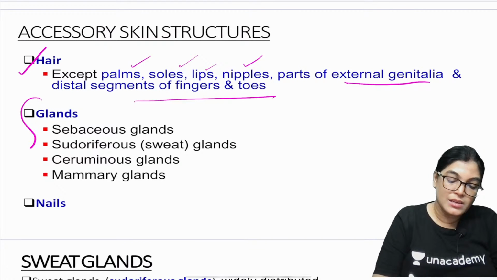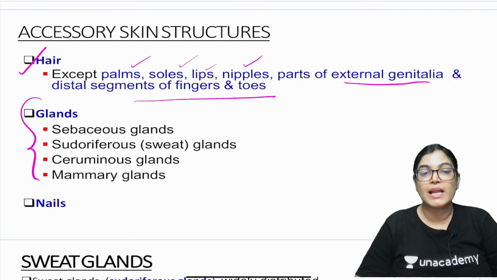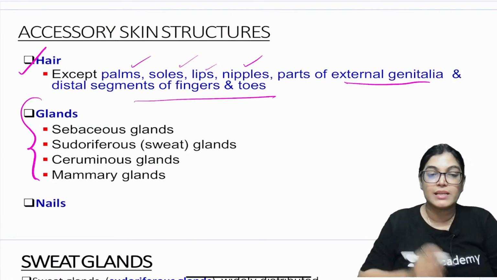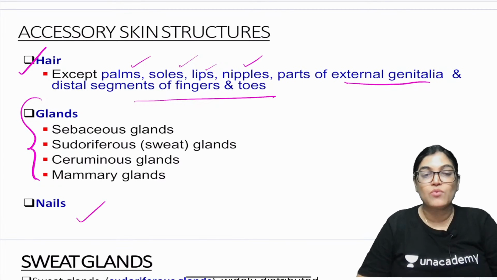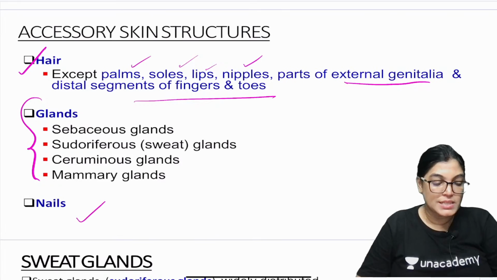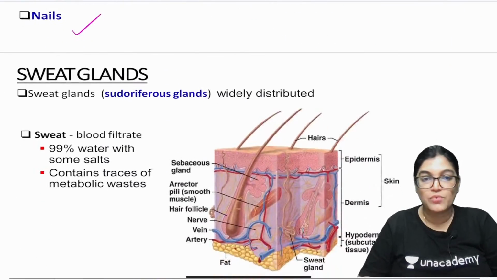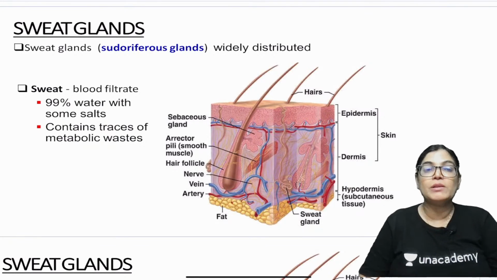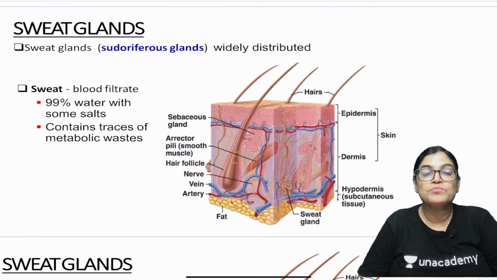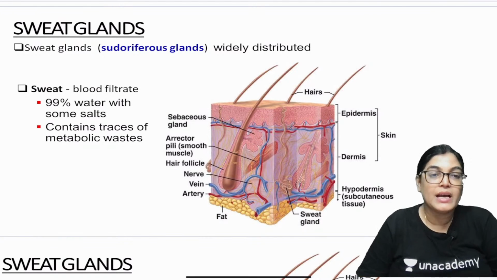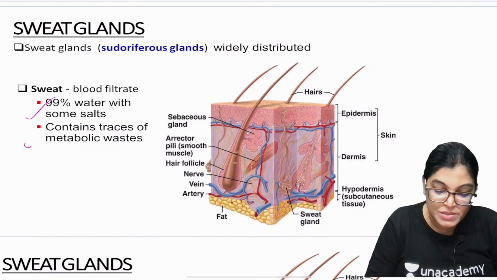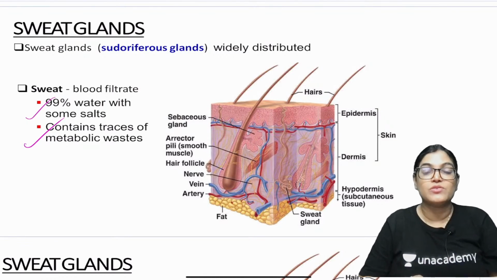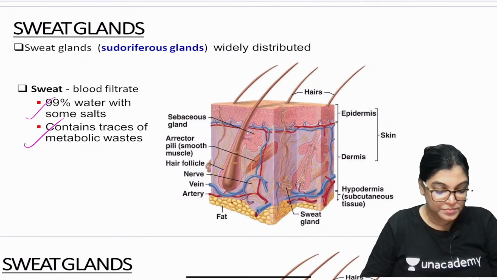Now certain glands which lie in the skin are the sebaceous gland, sweat gland, mammary gland, ceruminous gland, and also nails. So these are skin appendages. Let's discuss in brief one by one. Sweat gland. What do you mean by sweat gland? The whole of our body is capable of sweating due to the presence of sweat glands. Actually sweat gland is widely distributed all over our body, and sweat is actually blood filtrate. 99% of it is water with some salt, and it contains trace amounts of metabolic waste which is released via sweating.